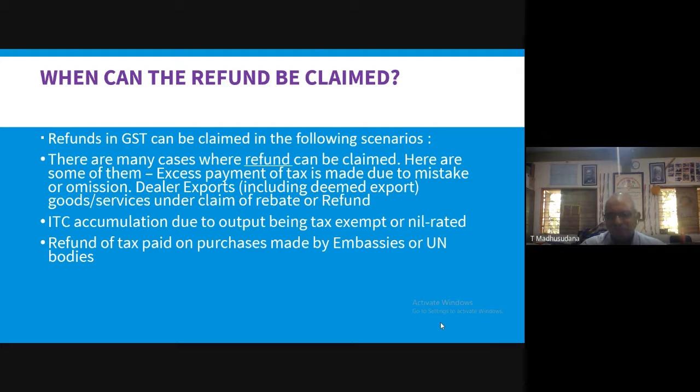So whatever purchases are made by these two categories, that is embassies and United Nations bodies, while purchasing they will pay the GST to the Indian government, and later they can claim a refund of their tax. This is another situation.